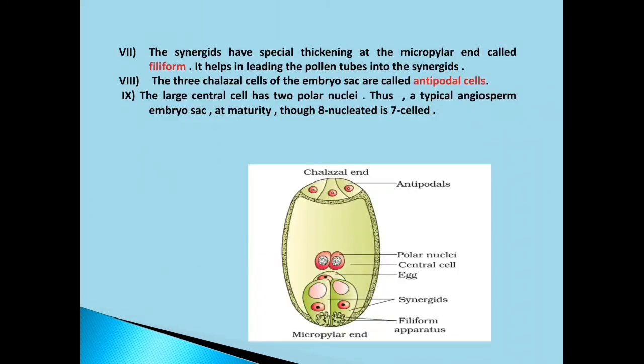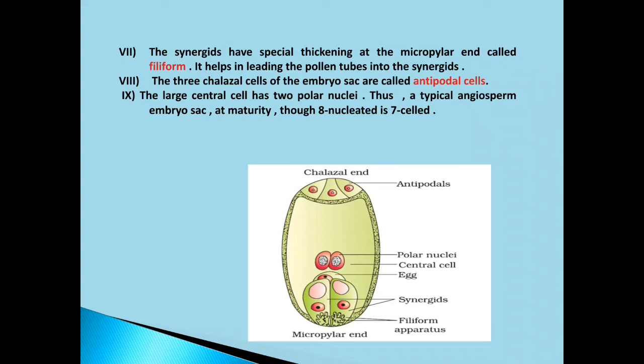Number 7 point, look at it. The synergids have special thickening at the micropylar end called filiform apparatus. Can you see the filiform apparatus is marked here? These are special structures found in synergids. They are swelling structures of synergids, and they help the pollen tubes to reach the synergid.